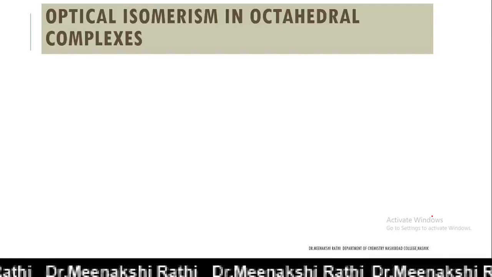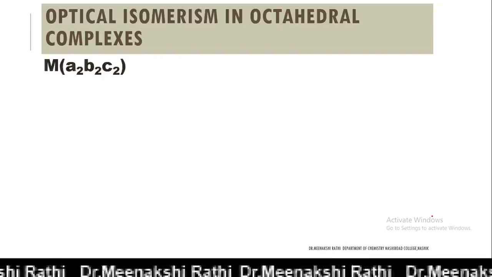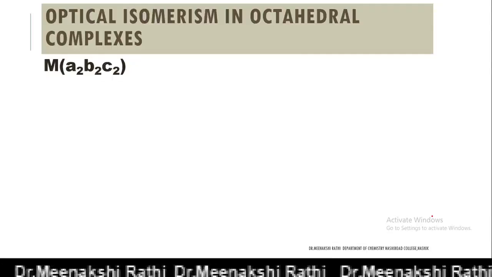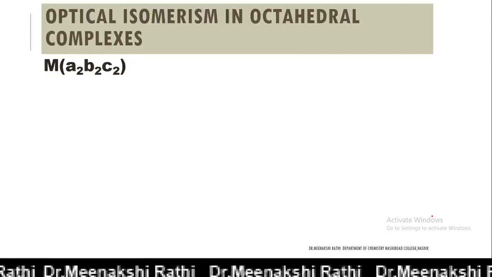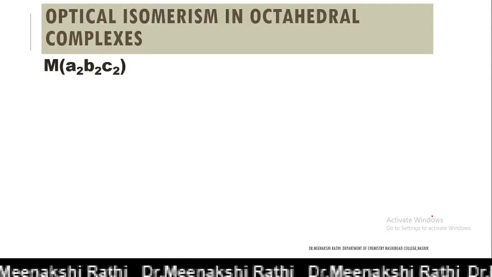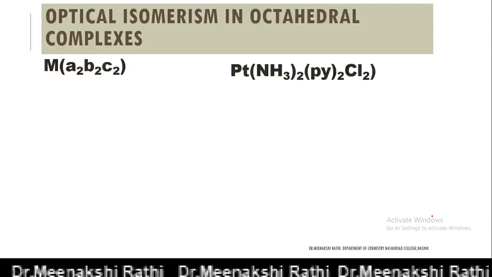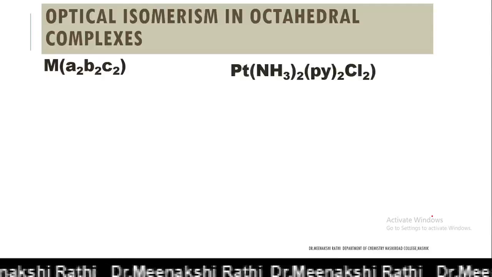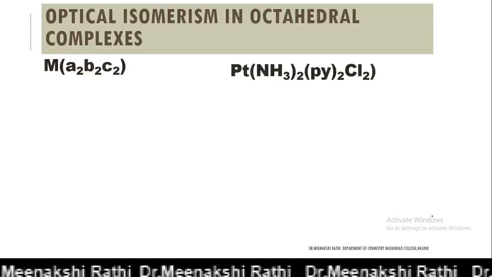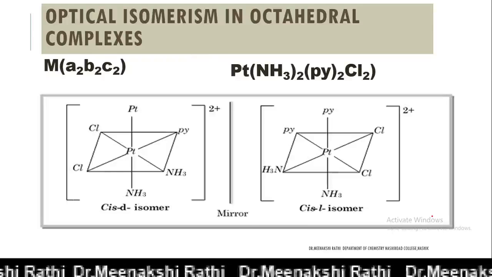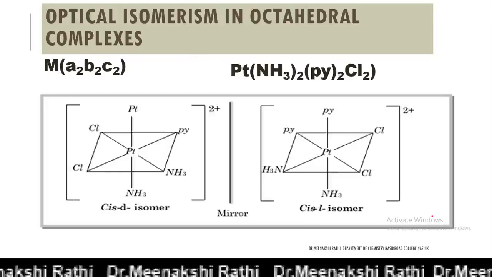Now let's begin with optical isomerism in octahedral complexes with coordination number 6. The first type which we are going to discuss is octahedral complexes containing only monodentate ligands, and that is MA2B2C2 type. The MA2B2C2 type complex has two optical isomers which are shown here, and the example taken is platinum, which is the central metal ion and which is attached to three different types of ligands.